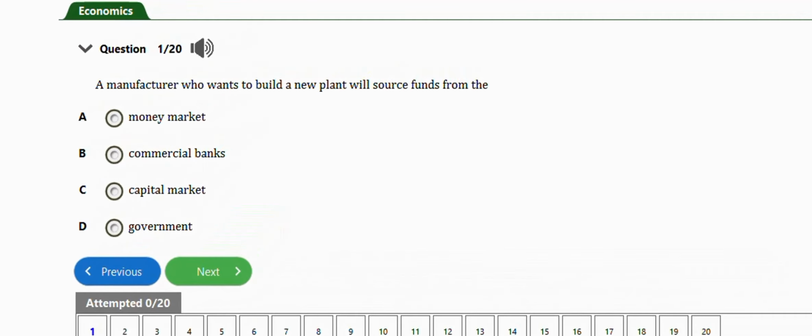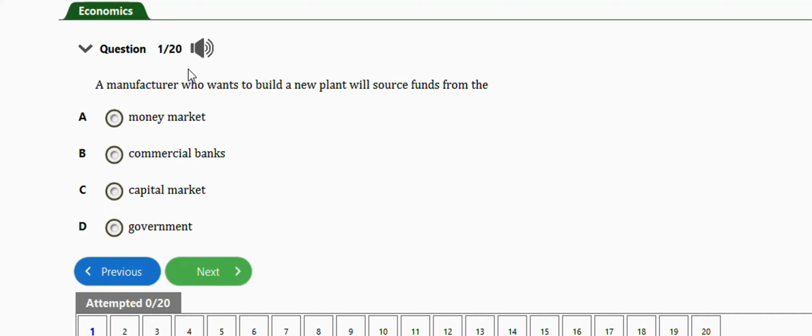In this video, we are going to learn how to solve these JAMB economics problems under the subtopic Development, Merchant and Mortgage Bank in Financial Institutions. So we have about 18 to 20 repeated questions practice with the video. Let's get started. The first question I have here says, a manufacturer who wants to build a new plant will